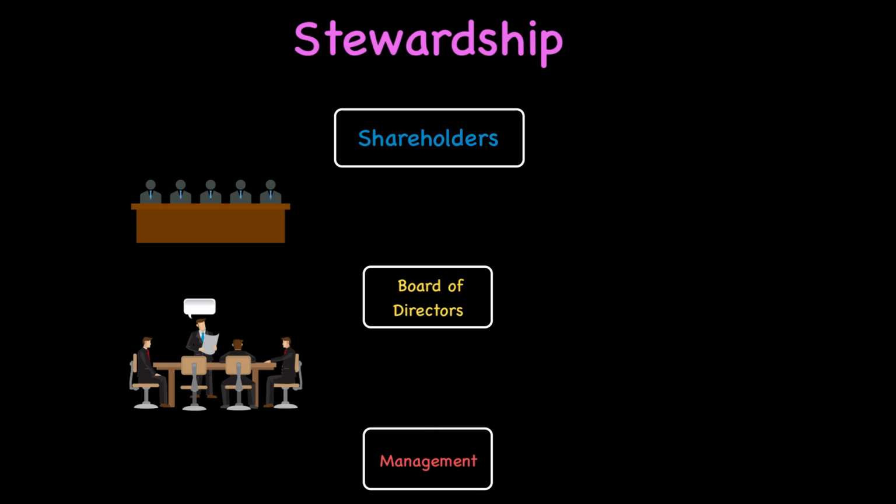You must have seen this in other courses as well. Now, what is stewardship? This diagram can help explain the process. Shareholders, who are the owners of the company, delegate the task of decision making to the board of directors. Do you know what the board of directors are? They are elected by the shareholders in the annual general meeting. Just like we have elections for our parliaments, we also have elections for limited companies where different shareholders participate, and those who win the elections can be part of the board of directors.